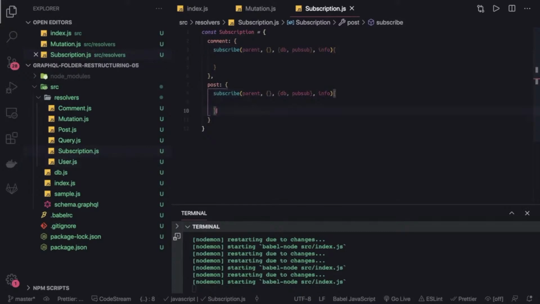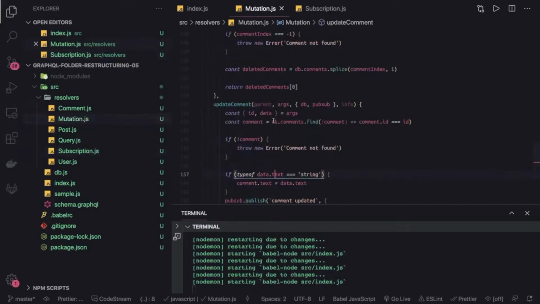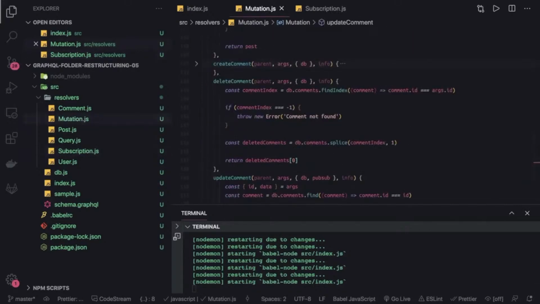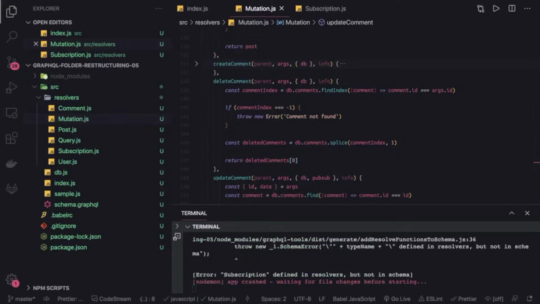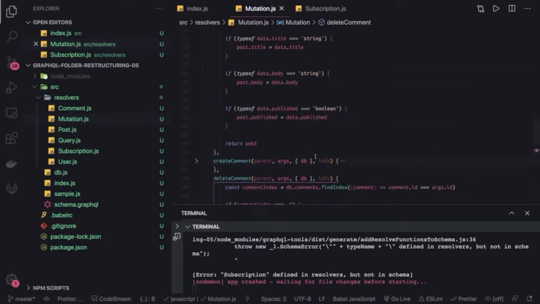Now we can also publish events from the mutations for the comments and the posts. Let's say I have added a post, I have updated a comment, created a comment, or I have published a post, right? So create post.